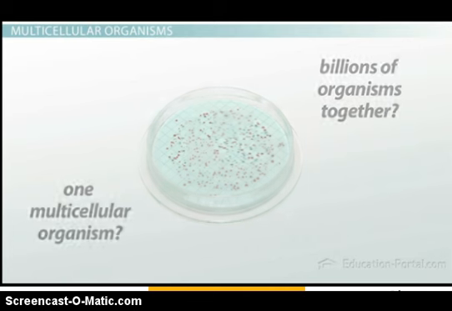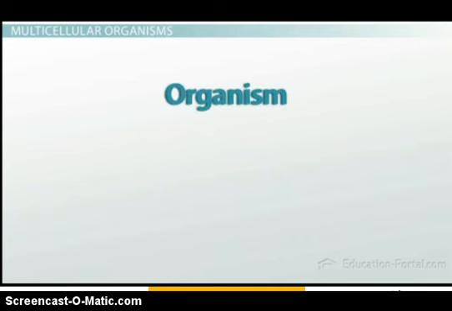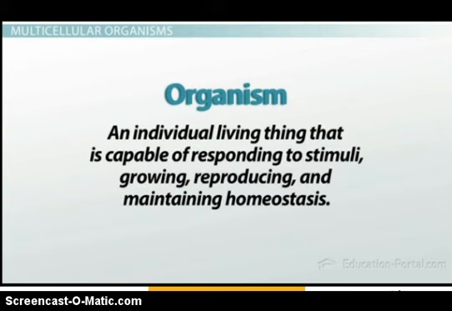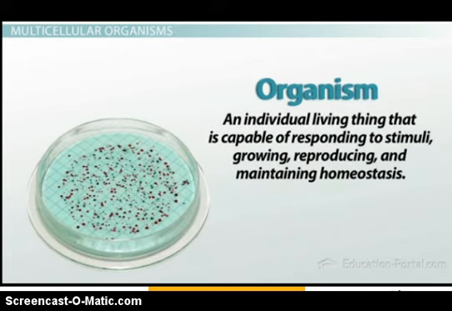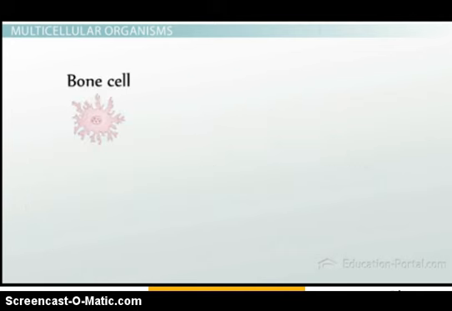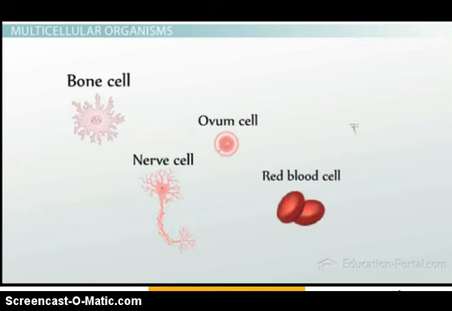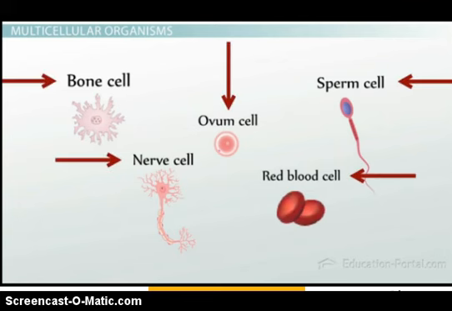Let's start by defining an organism. An organism is defined as an individual living thing that is capable of responding to stimuli, growing, reproducing, and maintaining homeostasis. Because each cell in the bacterial colony can perform all of these essential functions by itself, we define each cell as its own organism. By contrast, a multicellular organism is made up of many cells that are dependent on each other to perform these essential functions as a group. The cells have divided up the labor, and each cell has become specialized to perform a specific task. This specialization is a key characteristic of multicellular organisms.